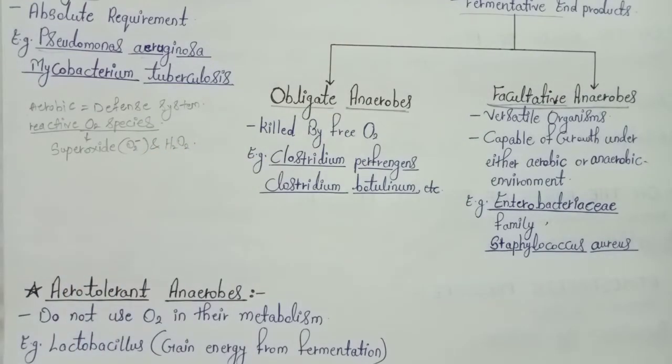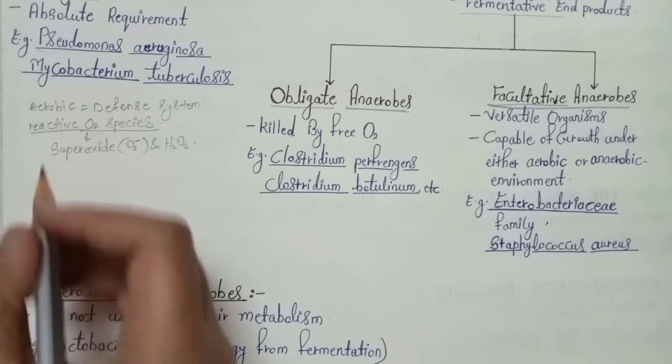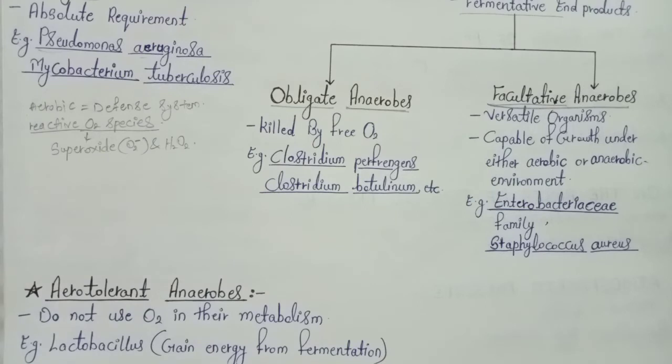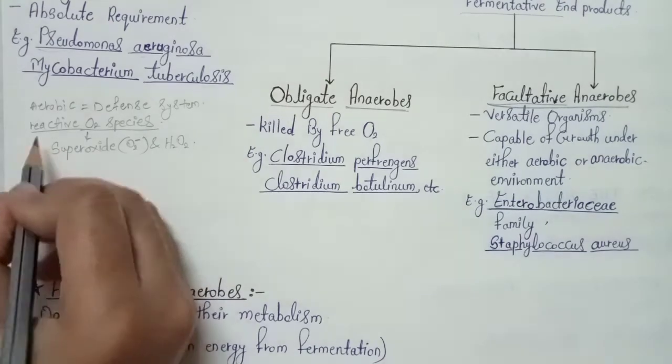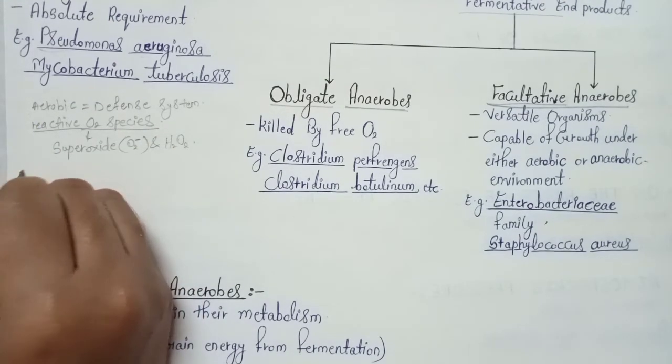What happens in the aerobic respiration process, while the bacteria or organisms perform aerobic respiration, is that it leads to the formation of different reactive oxygen species, which are nothing but the superoxide, and these are harmful for the growth of the bacteria. But generally the aerobic organisms have a defense system in their cell, which includes enzymes like superoxide dismutase.